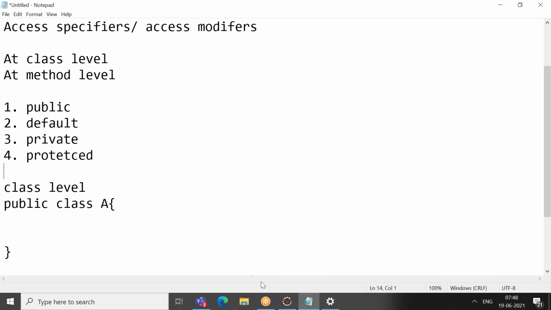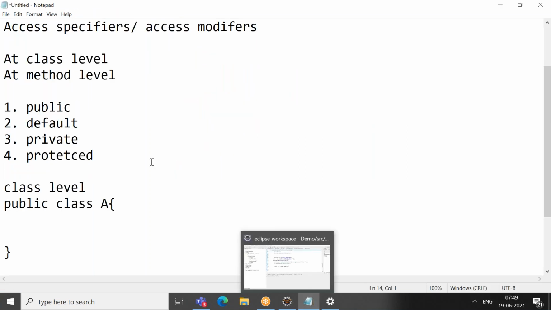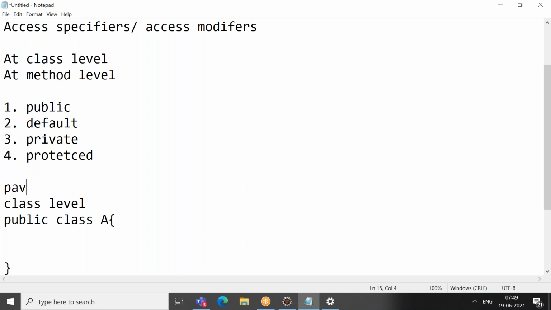If you see in our application also, we are doing it in a default package. So this is my default package. Generally I will be creating a package. A package is nothing but a combination of classes. Some classes together, I group as a package. It's simply a group of classes, I can say.